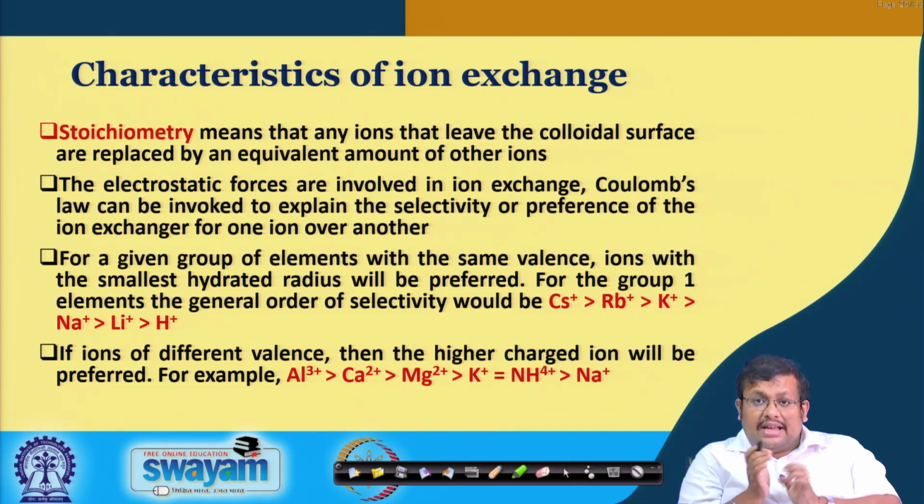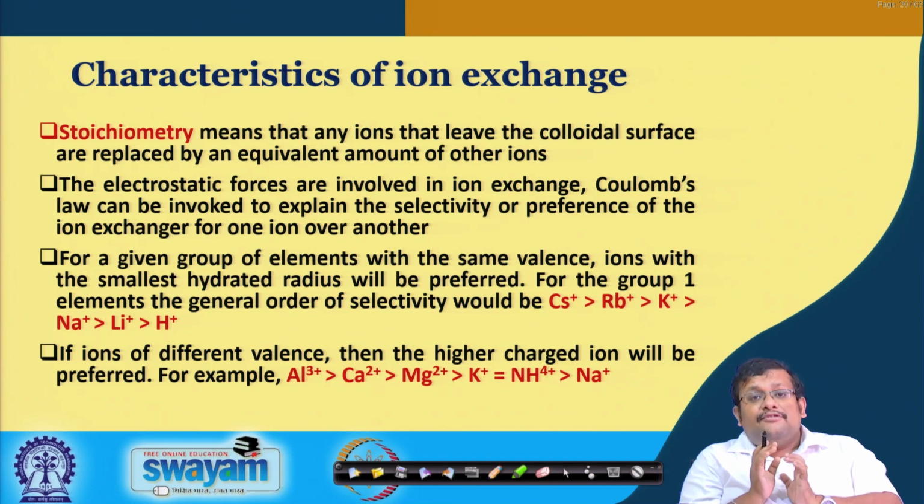As a result of that, the thickness of the diffuse double layer is also very less in case of cesium, and there the attraction is more in case of cesium than rubidium, potassium, sodium, lithium, which have more hydrated radius. When there is a more hydrated radius, the diffuse double layer thickness also increases.